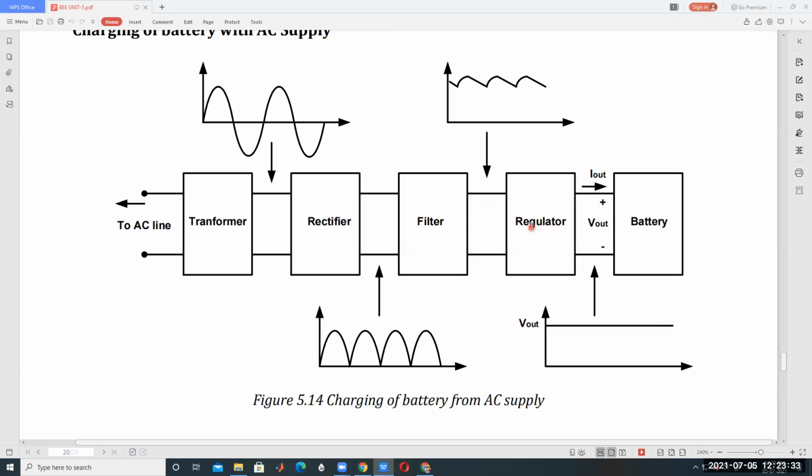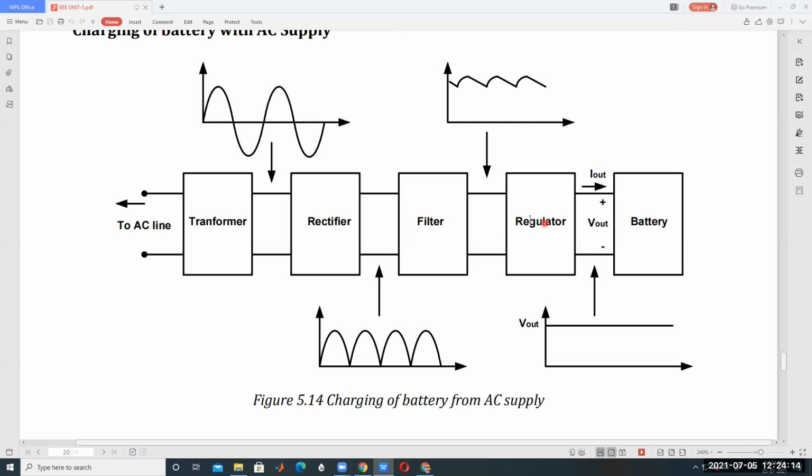That is called RPS, regulator power supply. This is there in the BW lab. You can easily learn how to operate this RPS when you come to the BW lab. These output terminals of this regulator, 4 terminals are there: 2 voltage terminals and 2 current terminals, voltage setting and current setting. And the output of the regulator is positive and it is connected to the battery.